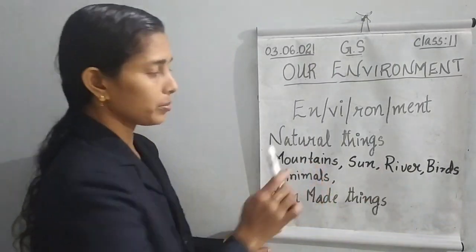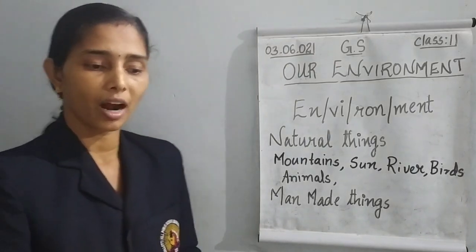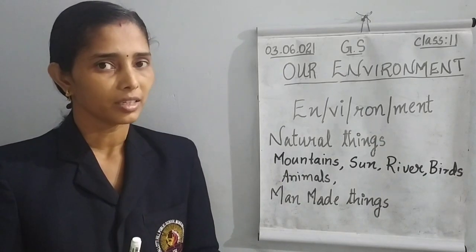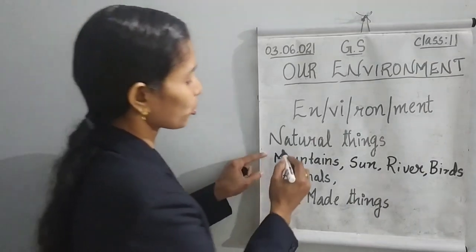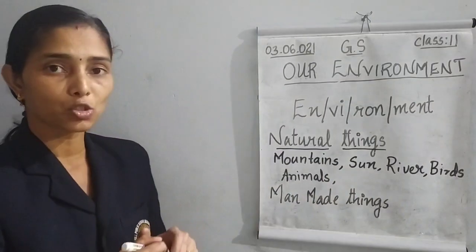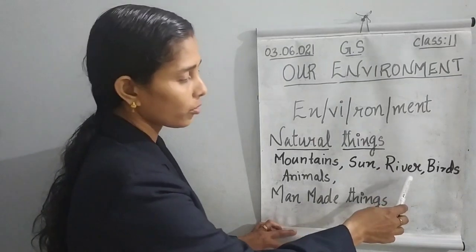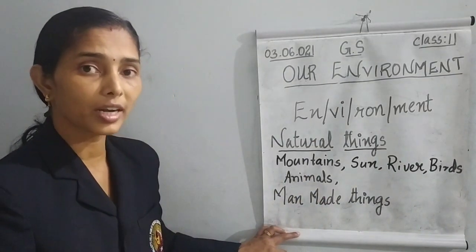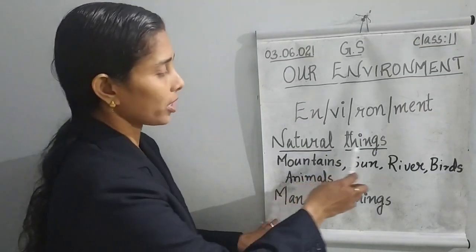Birds, animals, and many things around us are occurring in nature. So these things are called natural things, naturally occurring things.